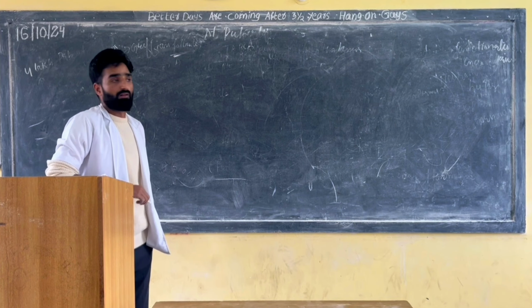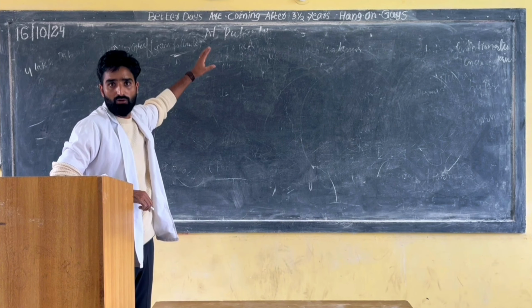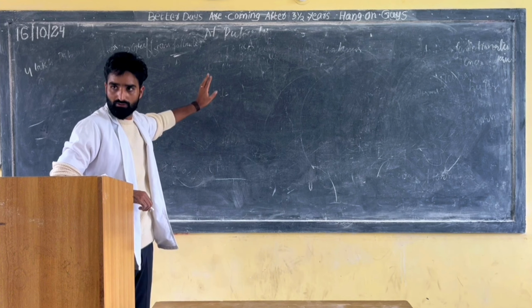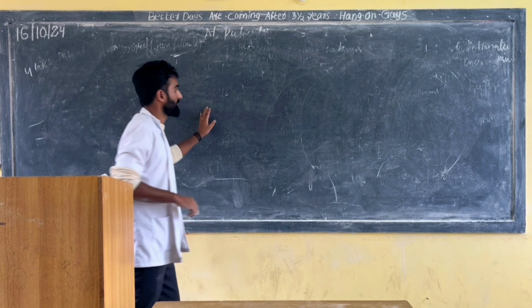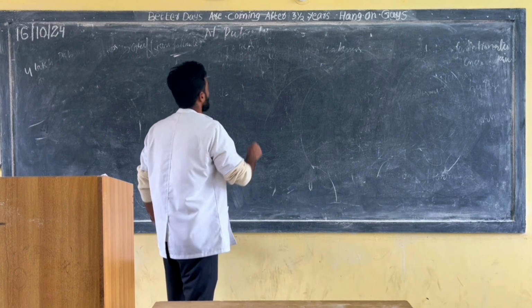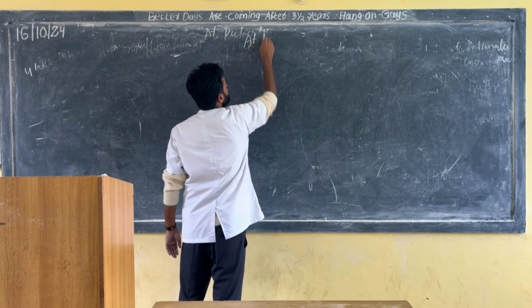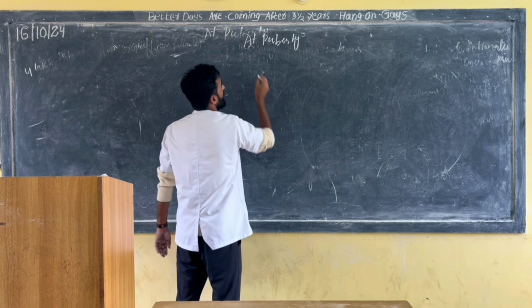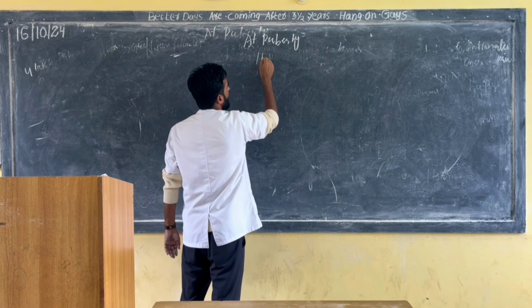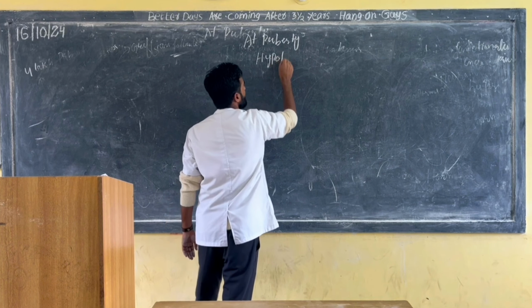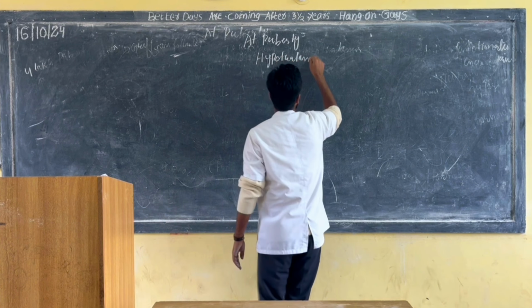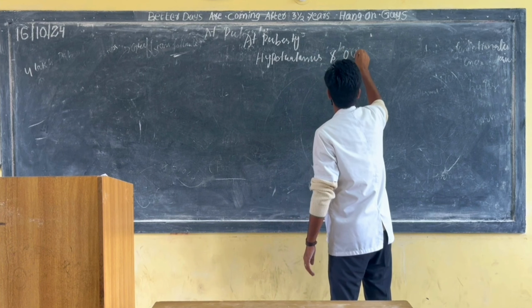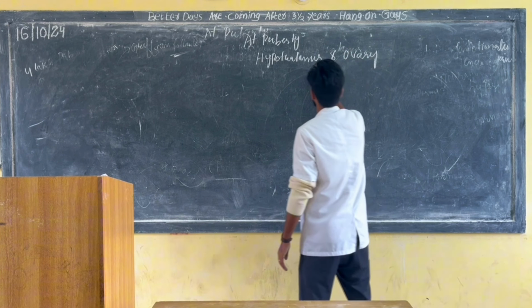Okay. Now I will make the flow chart of the whole story. We are going to write the flow chart. But first you give me the answer. See, at puberty, tell me, what happened? The hypothalamus and ovary, what are they secreting?